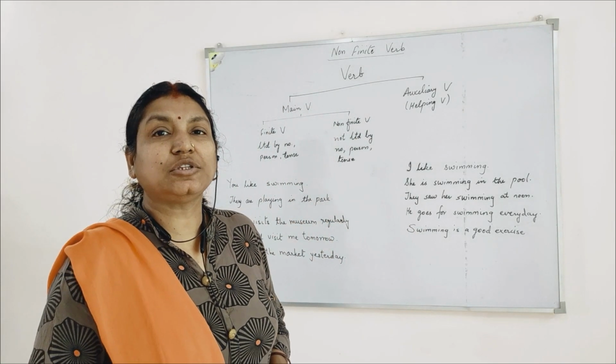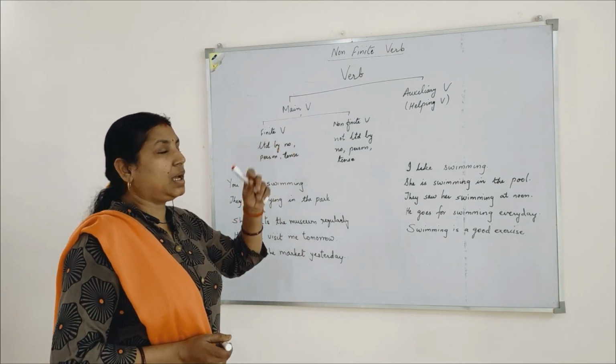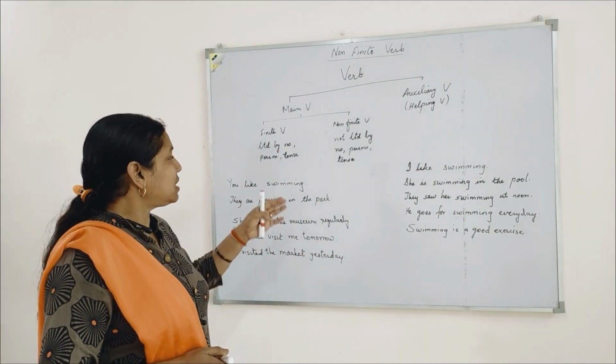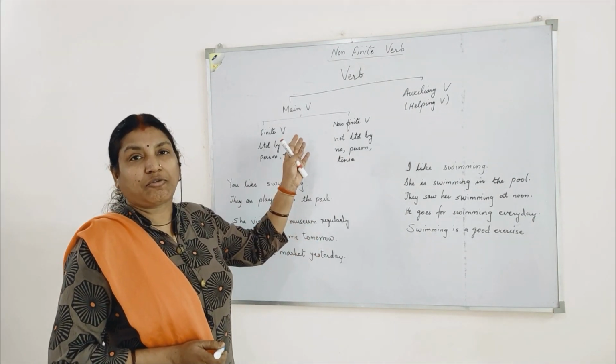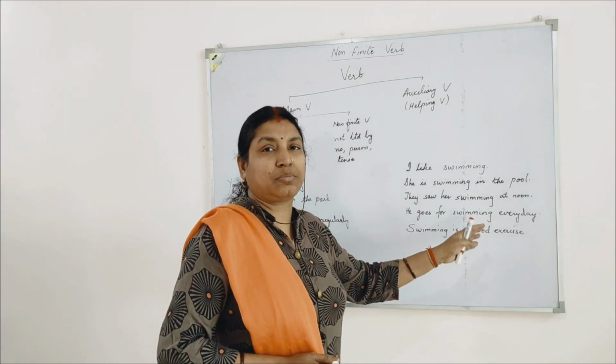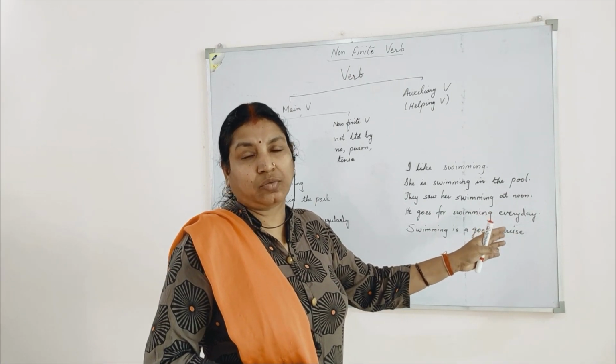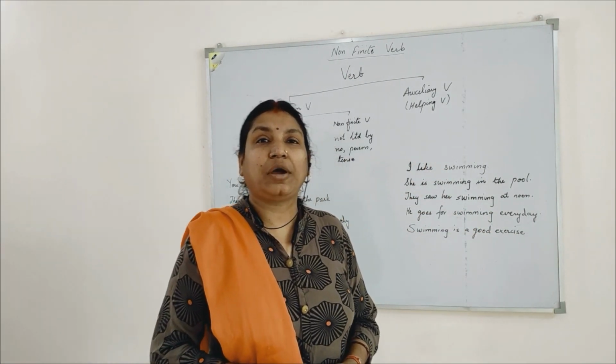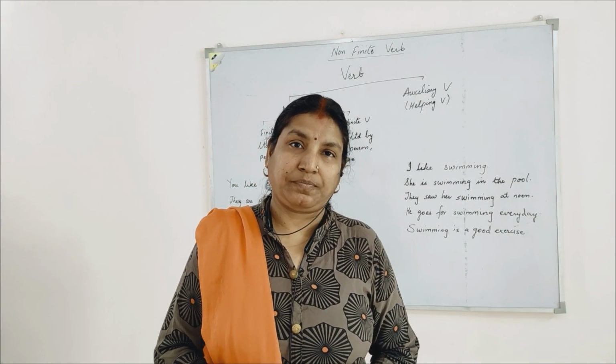Let's understand the difference between the finite verb and the non-finite verb with the help of several examples. Here are some examples that explain the finite verb and here are some examples that explain the non-finite verb. Actually, the examples given for non-finite also contain a finite verb.